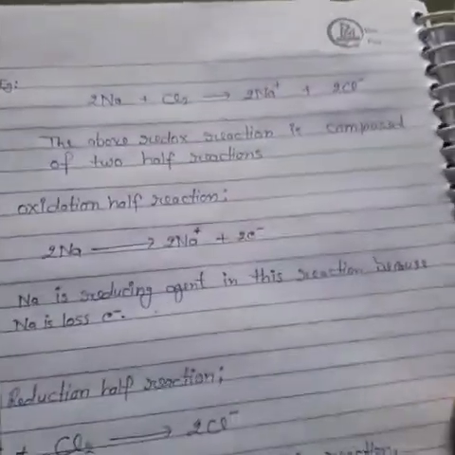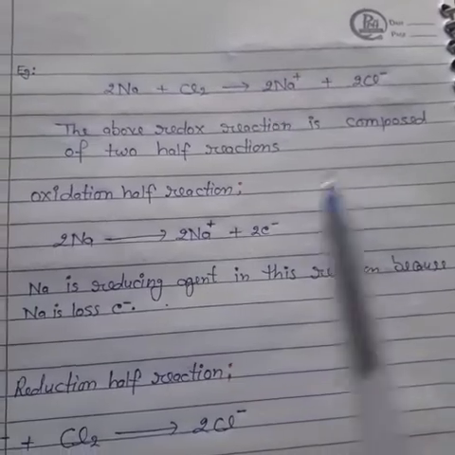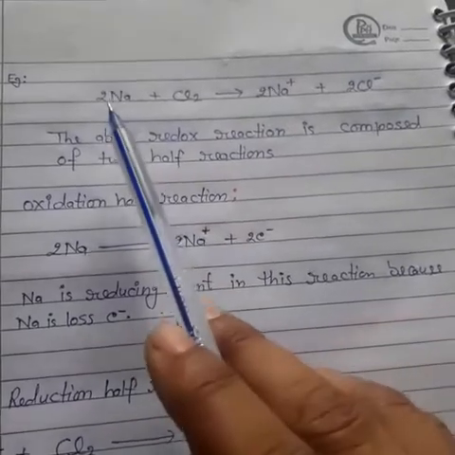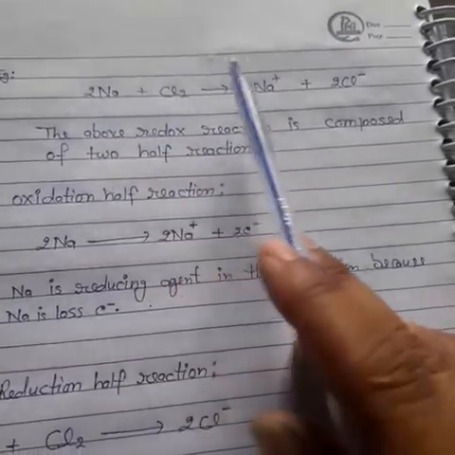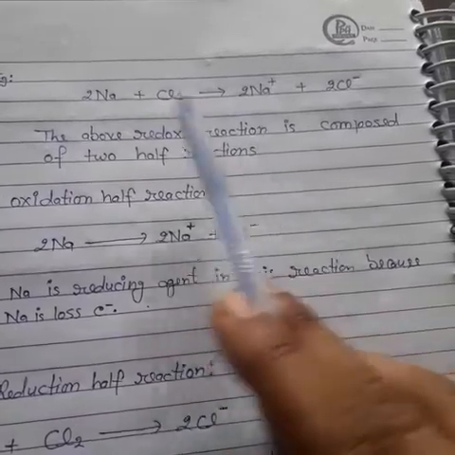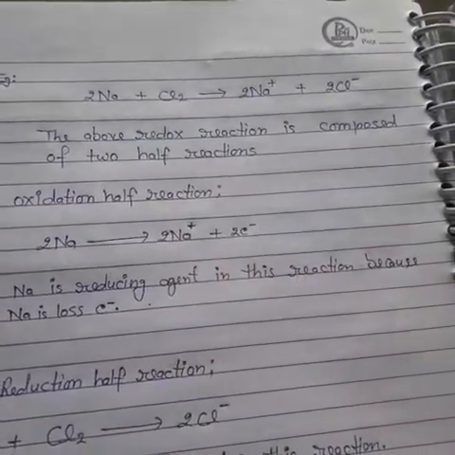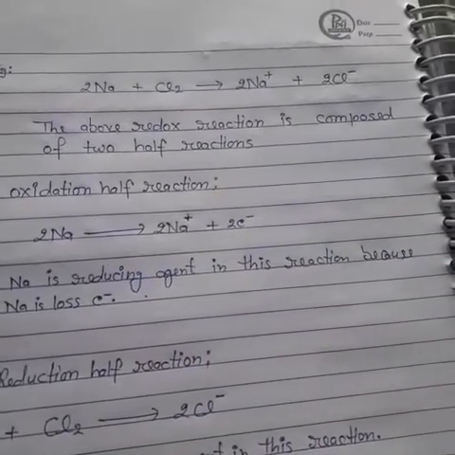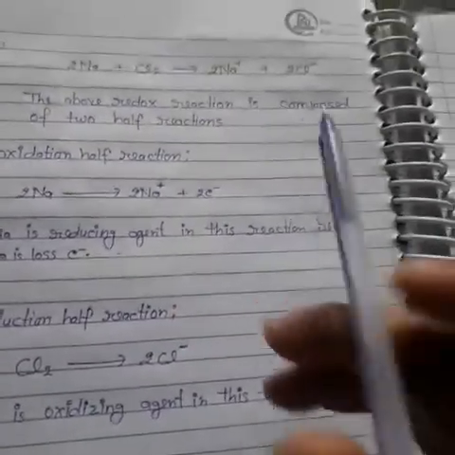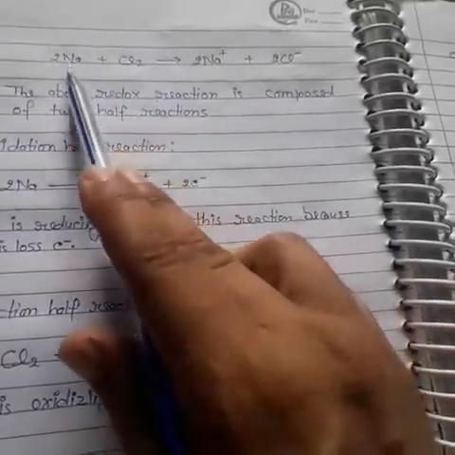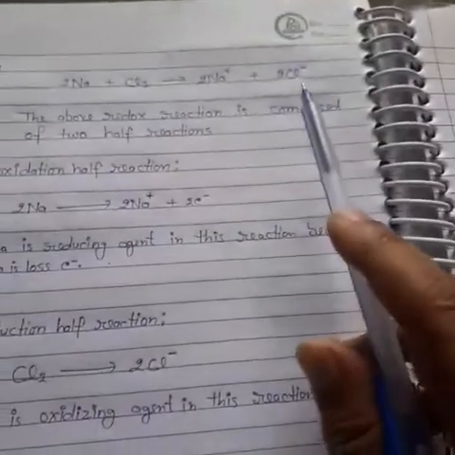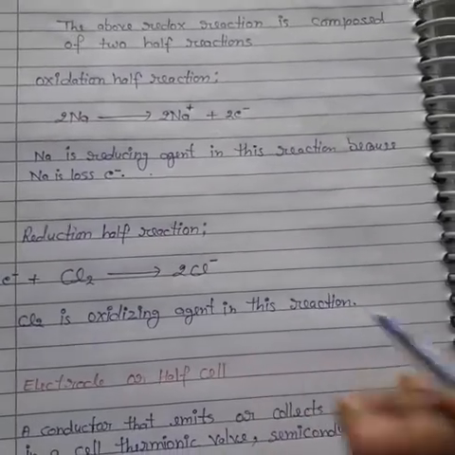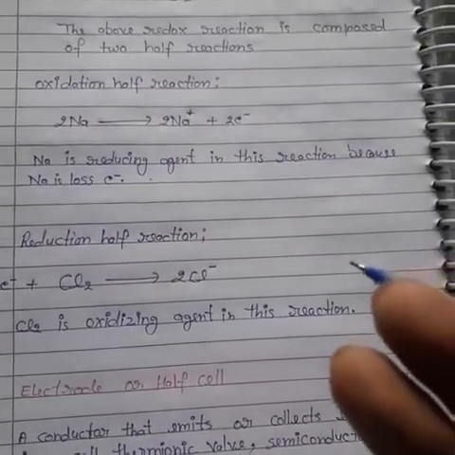So this reaction has two reactions: the oxidation half reaction and the reduction half reaction. In the oxidation half reaction, sodium donates its electron, so this is the oxidation reaction. In this reaction, sodium is a reducing agent because sodium lost its electron. If we talk about chlorine, it gains an electron and forms chloride ion, so chlorine is an oxidizing agent in this reaction because chlorine is gaining an electron.